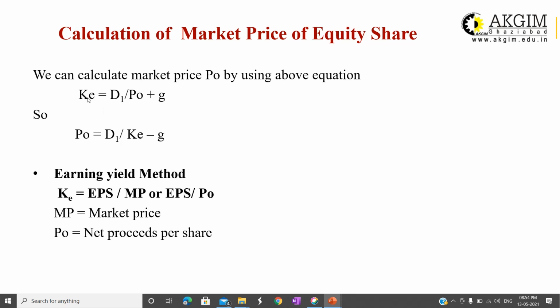By transferring the variables, you can calculate P naught: P naught is equal to D1 upon K minus g. This formula can be used for calculation of your market price. You can also see that in this equation there are 4 variables. So if 3 variables are known, then by using this relationship you can calculate the 4th variable.